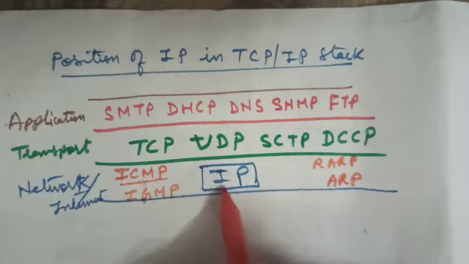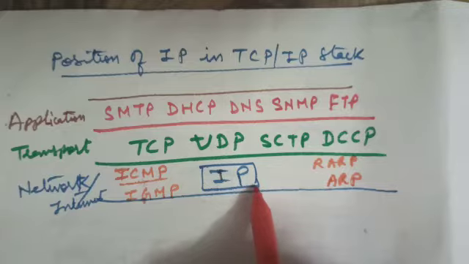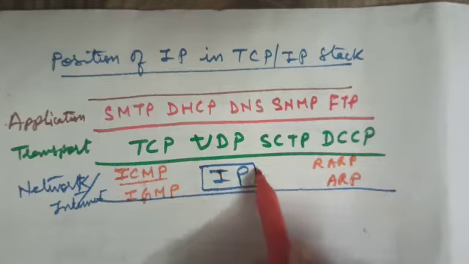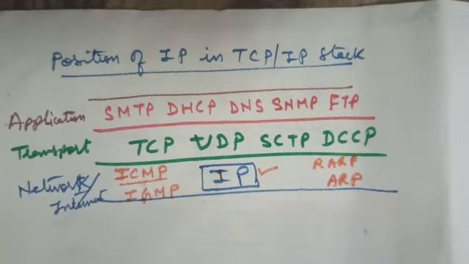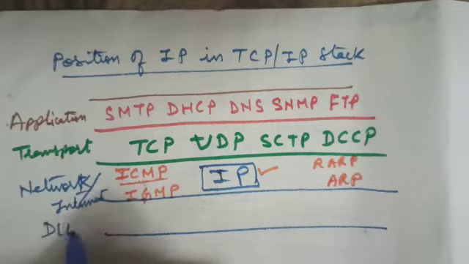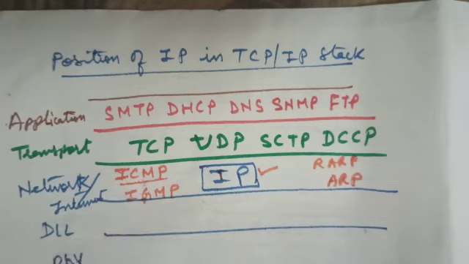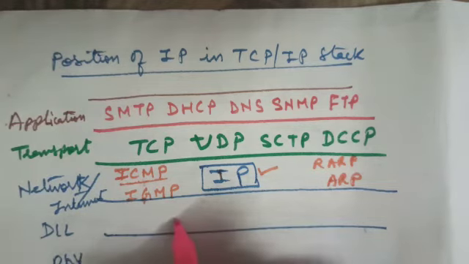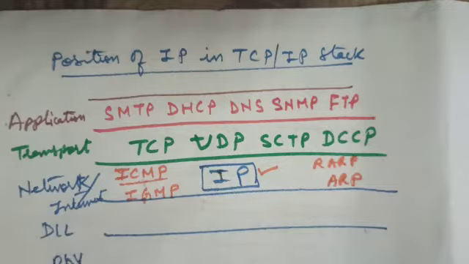So importantly here, IP is the heart of the network layer. It identifies the devices connected in the internet by an IP address. Internet communication is possible because of this Internet Protocol. And below the network layer, there are data link layer and the physical layer.